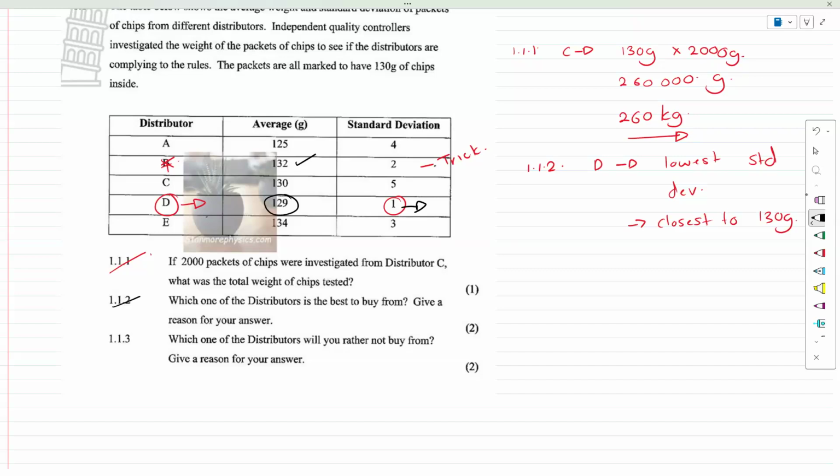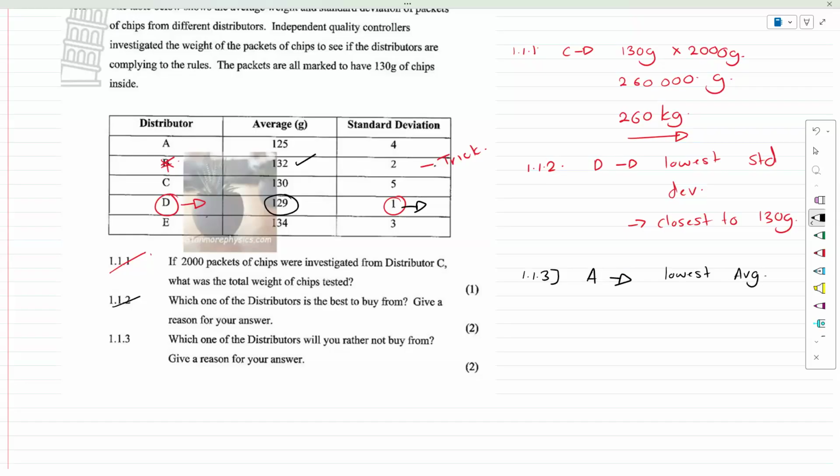1.1.3 says, which one of the distributors would you rather not buy from? And give your reason. Okay. Now, if we look at this, firstly, I would prefer not to buy from distributor A. The reason is they have the lowest average, so that means you're getting the least amount of chips from them.